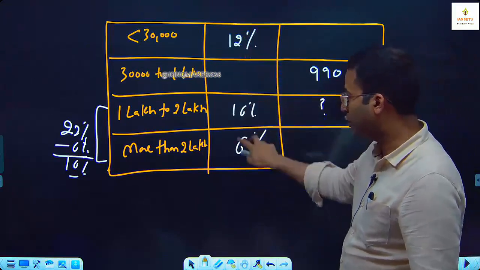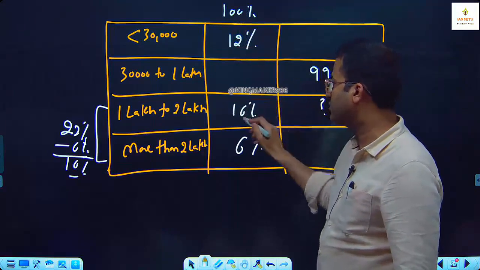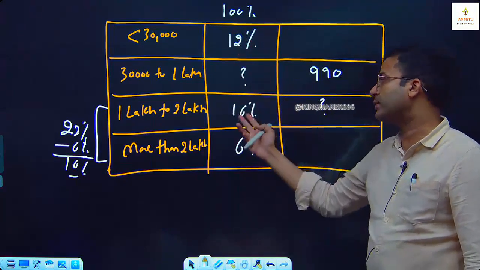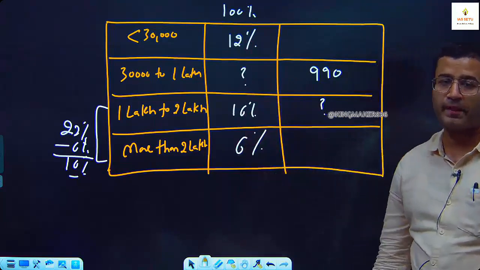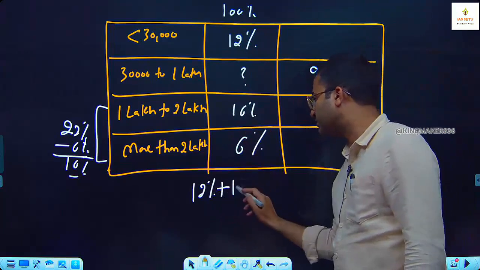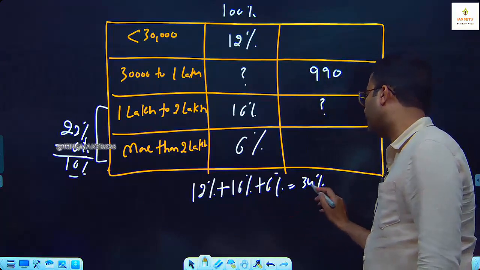Can we say this total is 100%? And we already know this is 12, 16, 6. Can we find this value? Yes. Tell me, what is 12 plus 16 plus 6? 12% plus 16% plus 6% is 34%.